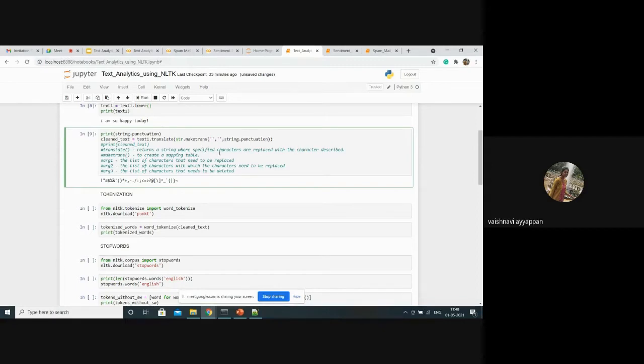Okay, the first argument is for the word which you need to replace. If I need to remove yes, then I will put yes here. And if I'm going to replace the yes with another word, that is a, then I will put the word here. Okay, for a replace process, the first two arguments are used in make trans. In make trans, the first two arguments are for replacing. Which word needs to be replaced will be placed here, and the word that should be placed there should be placed in the second argument.